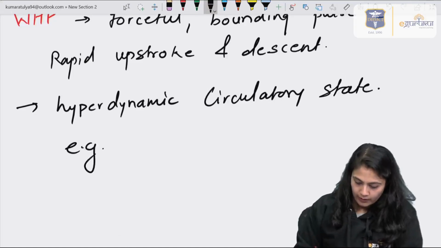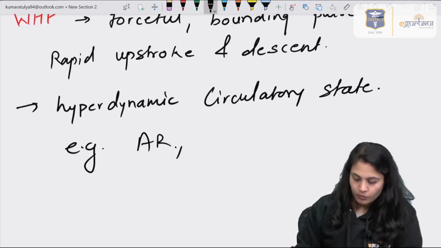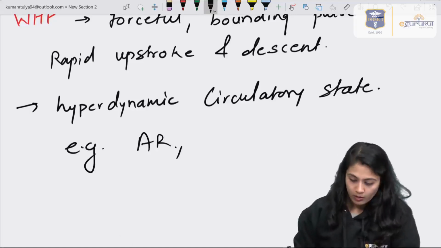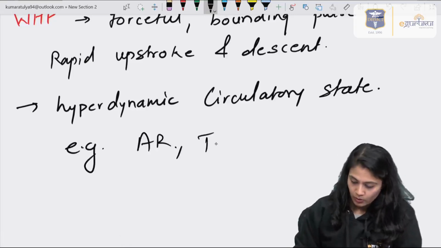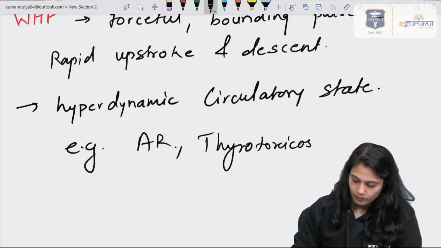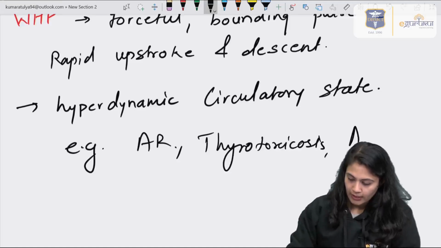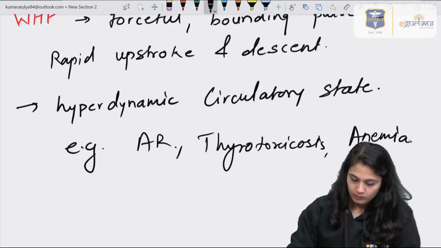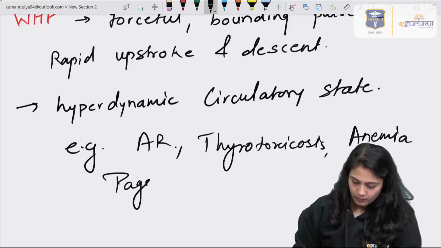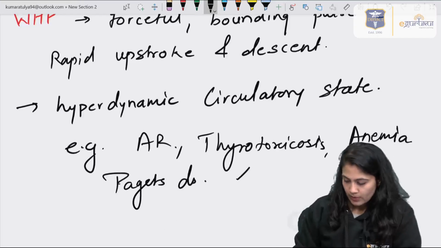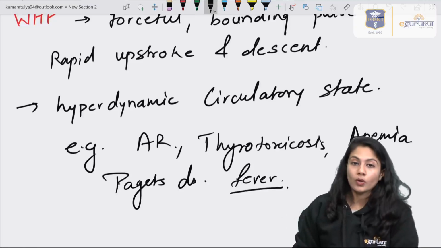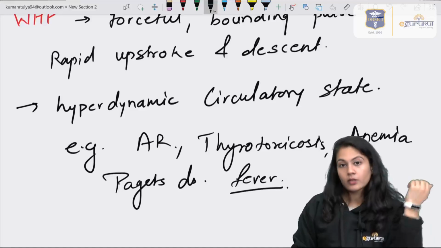If we take examples: aortic regurgitation, which is already there in the options, as well as thyrotoxicosis, then anemia, Paget disease, and so on and so forth, right? And in fever, high grade fever, also you can see the water hammer pulse.